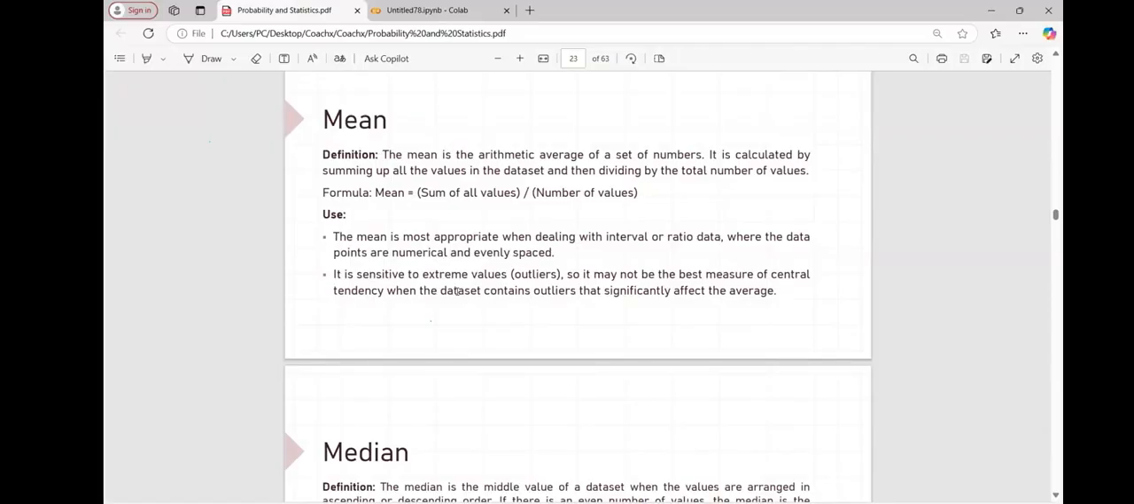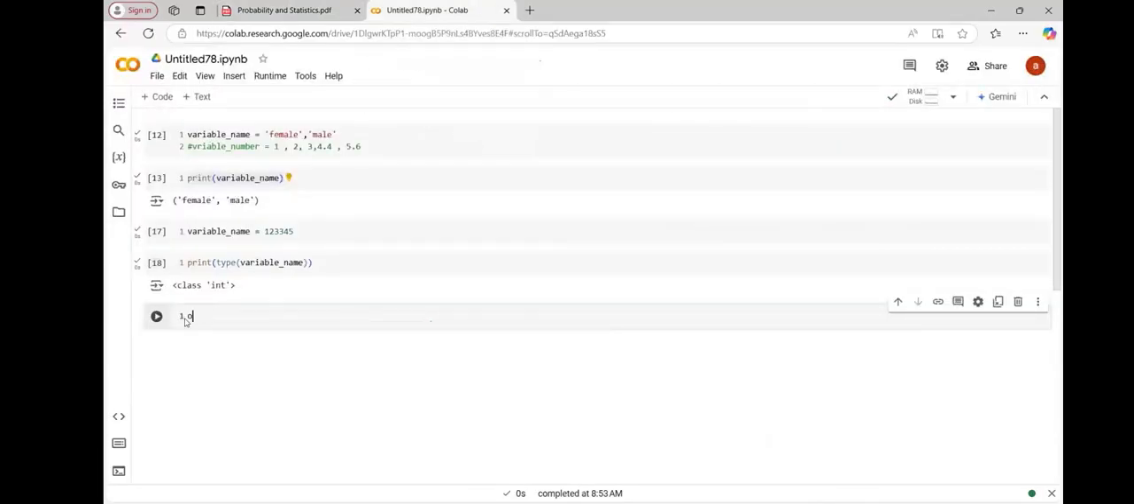Okay. Now, what is meant by mean? We understood this. When to use that? Whenever we are dealing with ratio or interval data types, at that time we can use the numerical data type for the mean. Now, it is very sensitive to extreme values. What is meant by extreme value and outlier, I'll just quickly give you an example.